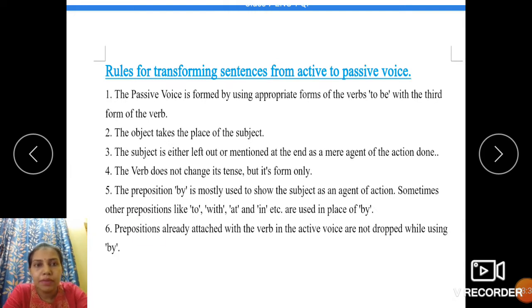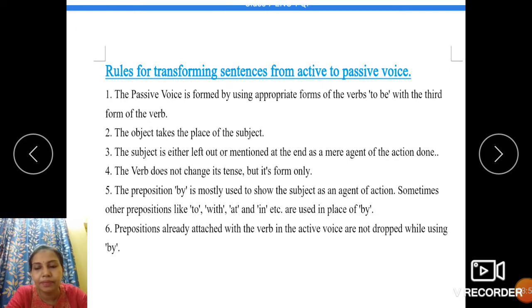Number 6. Prepositions already attached with the verb in the active voice are not dropped while using by. Remember, prepositions which are already attached with the verb in the active voice do not get dropped even though we use by in the passive voice.